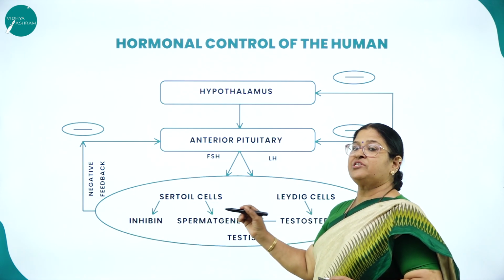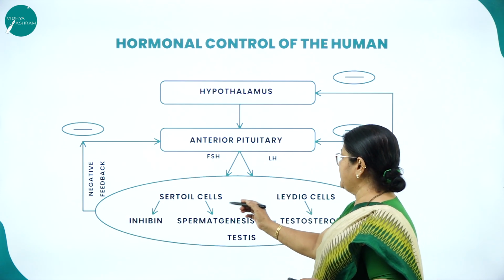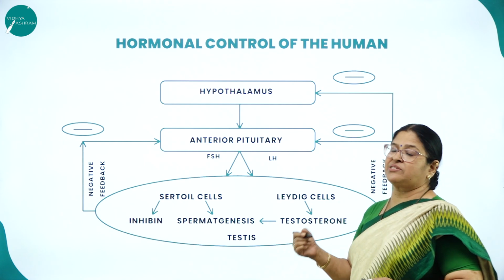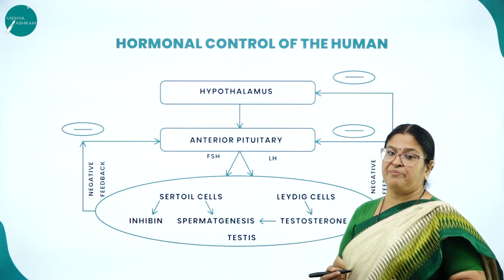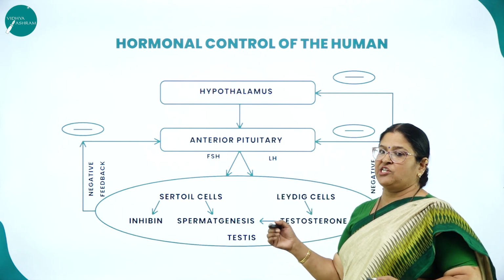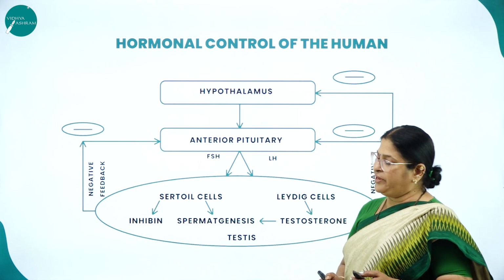Sertoli cells, which are going to nourish the developing germs, that is the male sex cells. And here you can see the Leydig cells, which is very important because they are the ones which are going to produce the male hormone called androgens. So this is just a flow chart depicting the hormonal control in human beings.